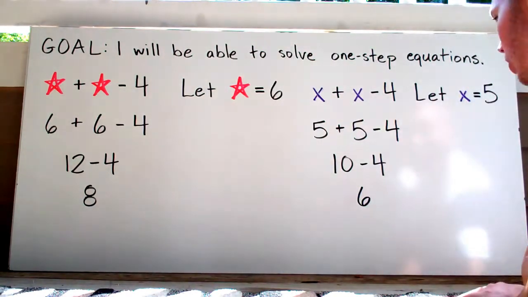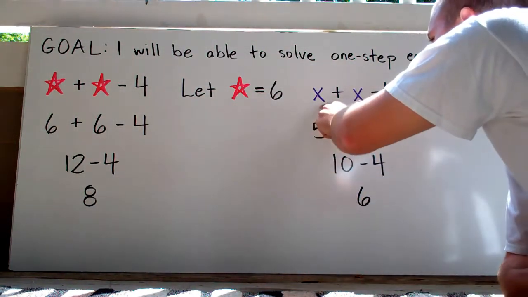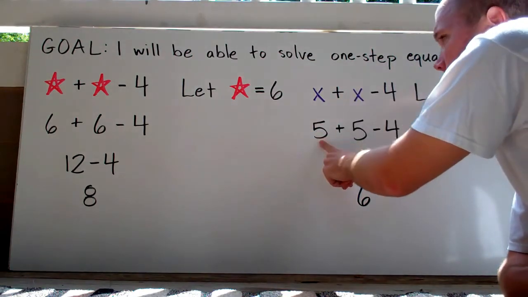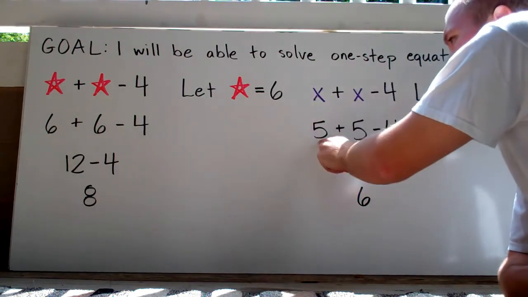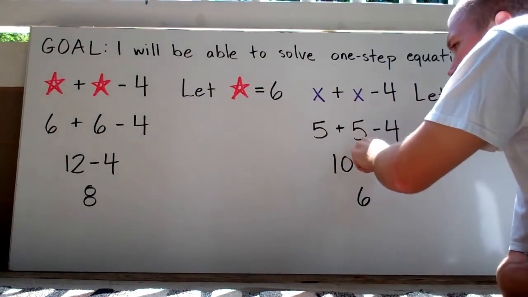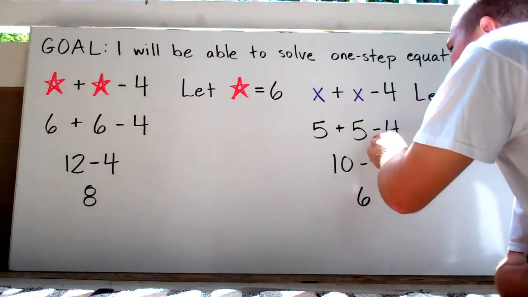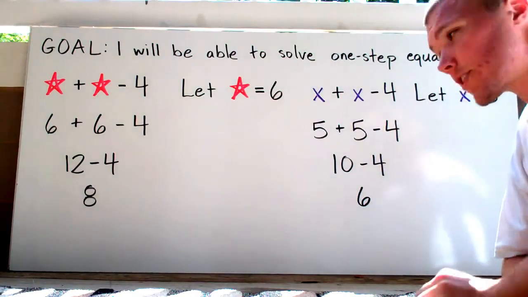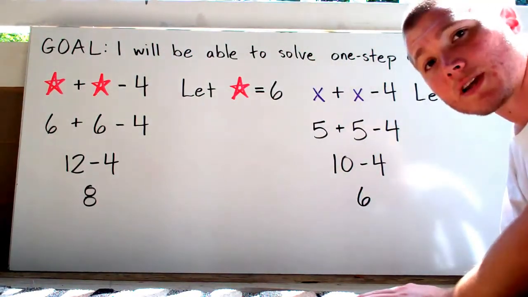All I'm going to do is plug in 5 for X. So, instead of X, I've got 5 plus 5, and then minus 4. That's all you have to do for problems like this.